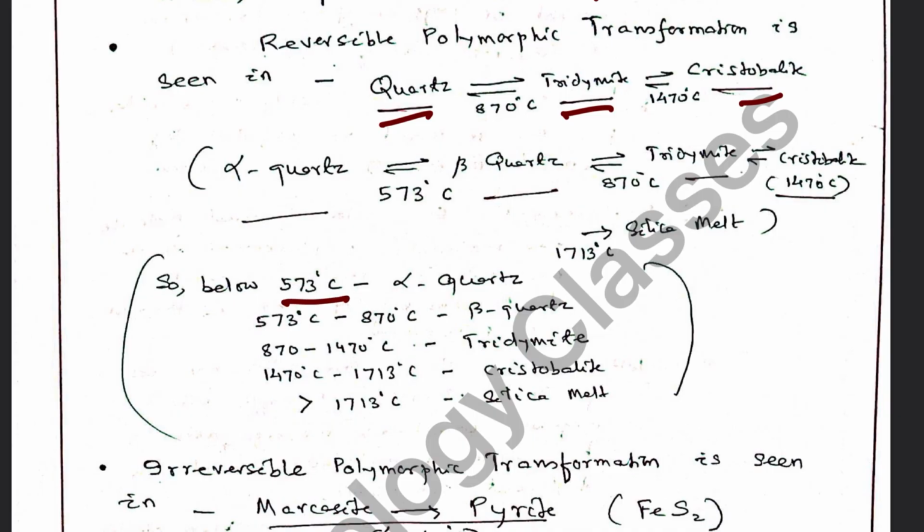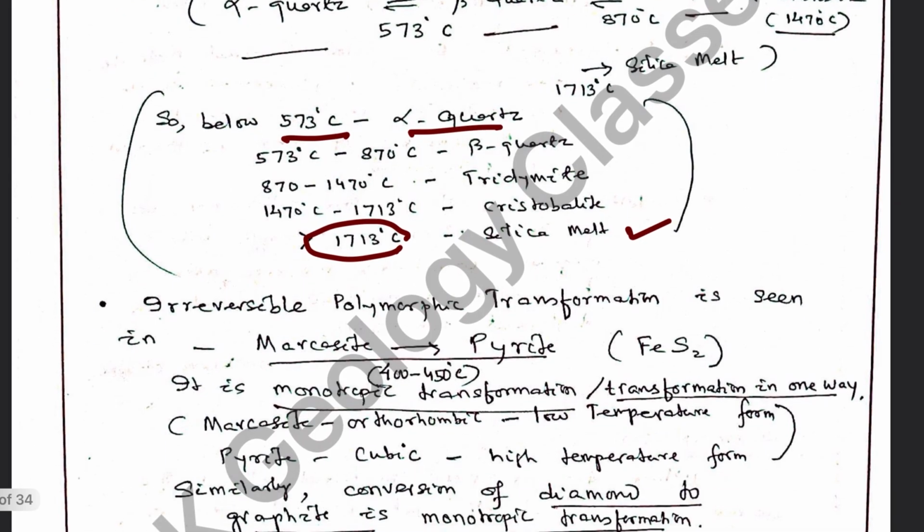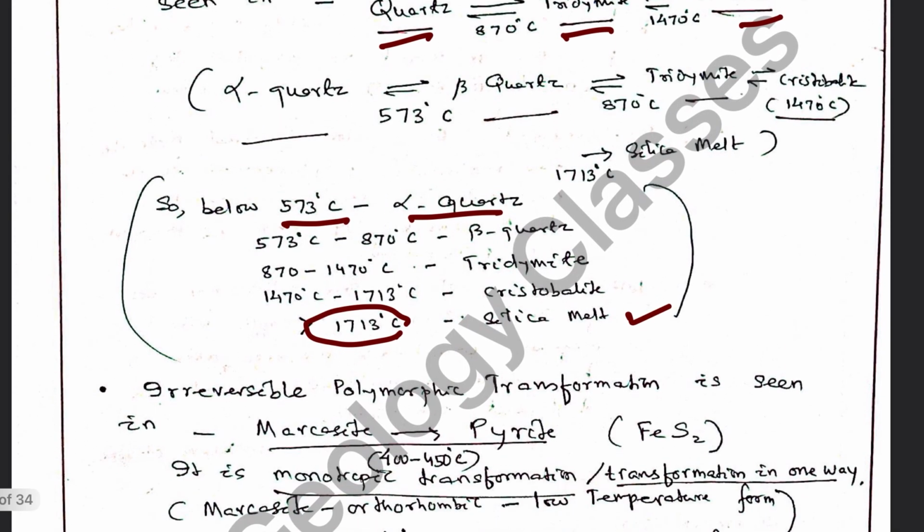Below 573 centigrade it is alpha quartz. Above 573 it is beta quartz. Beta quartz may be converted to tridymite, or it may be converted to cristobalite. If the temperature is more than 1730 degrees centigrade, the silica no longer exists in the form of a mineral, it becomes a melt, a silica melt. So these are reversible polymorphic reactions.